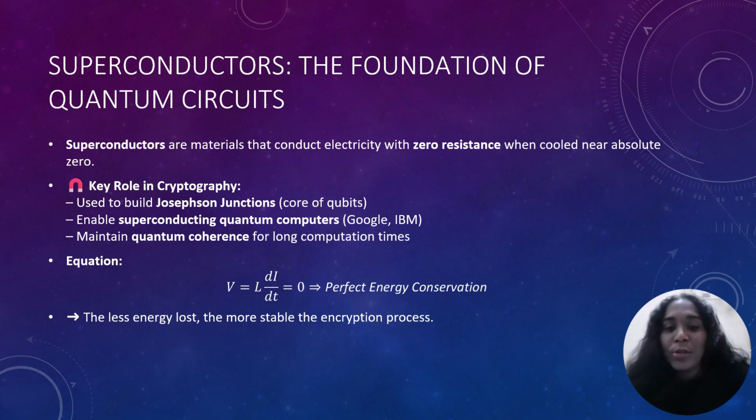Now let's move on to superconductors, which are the foundation of quantum circuits. Superconductors are the base material for quantum chips. At temperatures near absolute zero, electrons flow freely without resistance. No heat, no energy loss. This stability is critical because quantum information is extremely fragile. Even a tiny energy loss can destroy a qubit state. For example, Google's Sycamore processor uses tiny superconducting loops to perform quantum operations safely and predictably. So we are not designing faster circuits. We are engineering matter that protects the information at the atomic level.